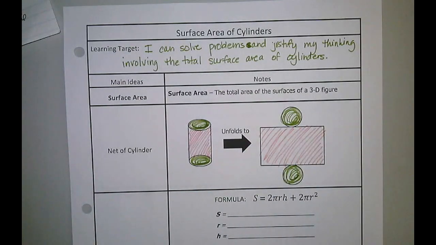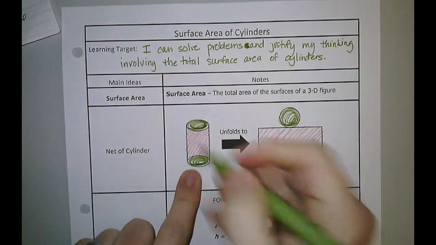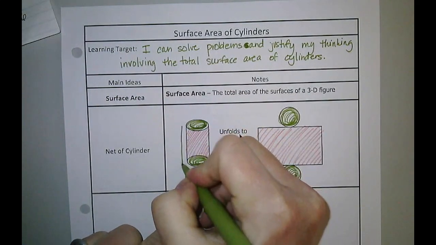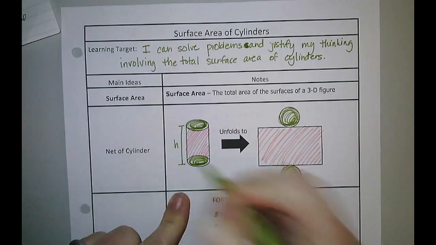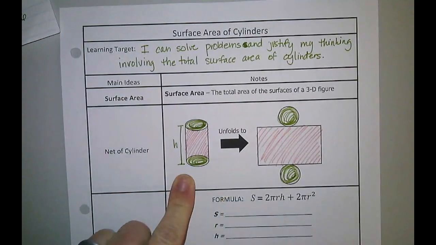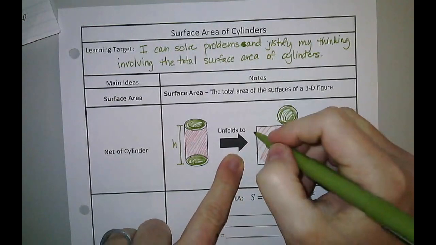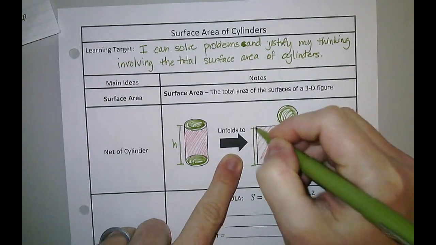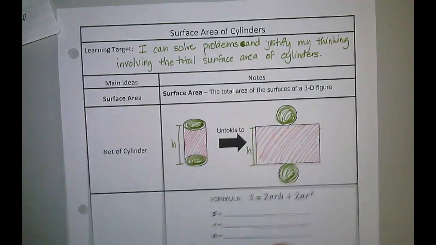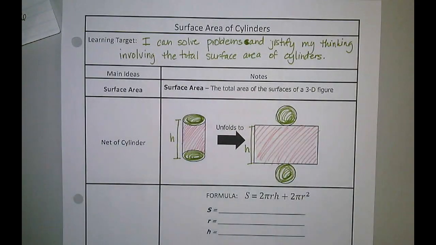So we have a few things that we need to know about that. If I'm looking at my cylinder here, if it's standing on a base, this would be the height, from one base to the other base. When I unfold it, this is still my height, because all I did was unwrap that inside part of my cylinder and open up my two bases on top and bottom.